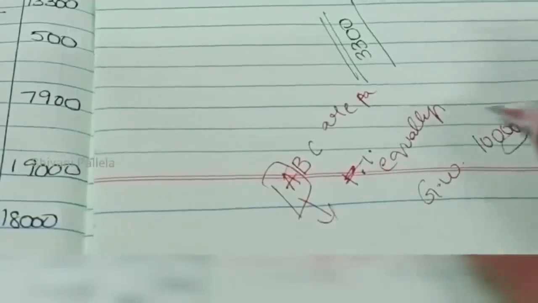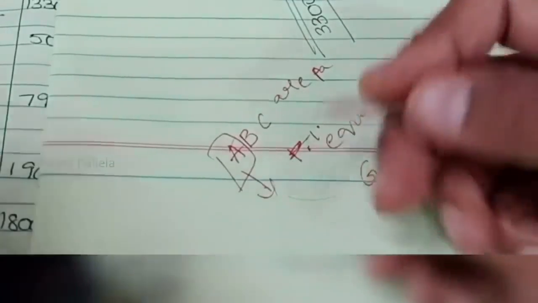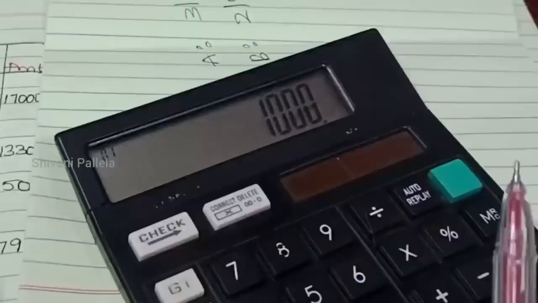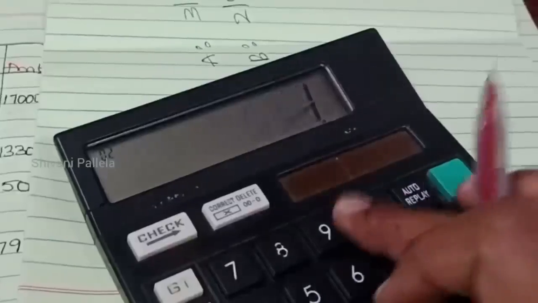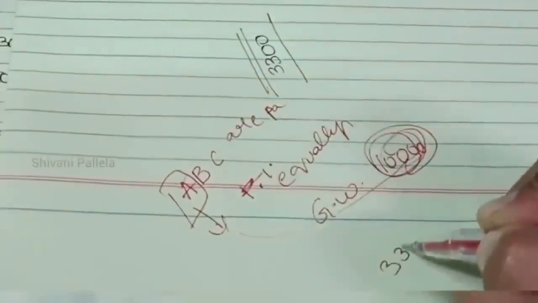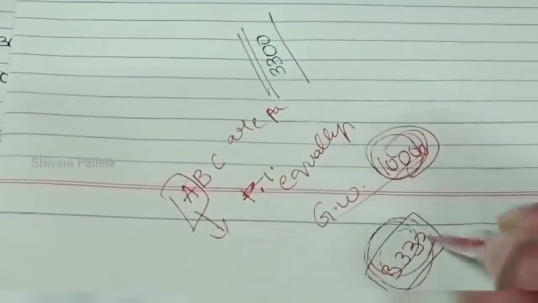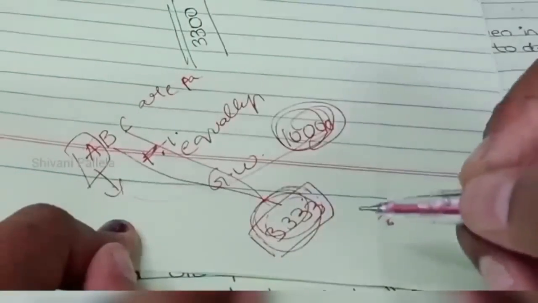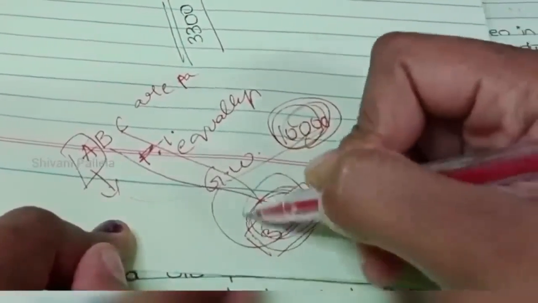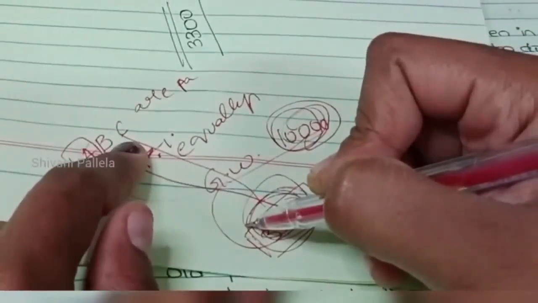who is retiring? A is retiring. What is A's share? 10,000 into 1 divided by 3, so A's share is 3,333. This amount we need to share among the old partners. That is the thing you are learning in this retirement. Other than this, everything is the same.